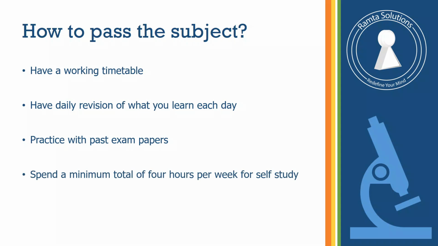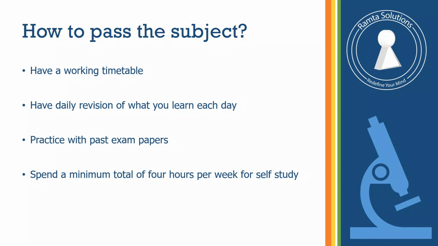Then, for physical sciences, precisely, because physical sciences is one of the difficult subjects, the majority of students don't get a distinction. It's a fact. But in order for you to get a distinction, ensure that weekly you spend a minimum total of 4 hours for self study.